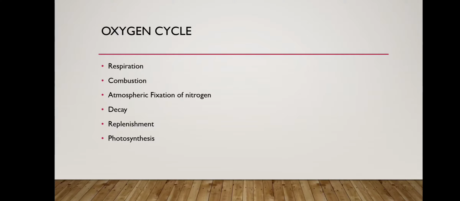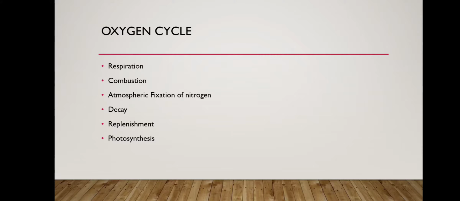Next is combustion. Burning of organic fuel like wood, coal, petroleum, natural gases in homes, transport and industries is carried out to obtain energy. So here oxygen is required. Carbon dioxide and water are formed. Sulfur and nitrogen containing components of fuel are oxidized to form sulfur dioxide and nitrogen oxide. For combustion we need oxygen, because oxygen is a supporter of combustion. Without oxygen we cannot burn anything.